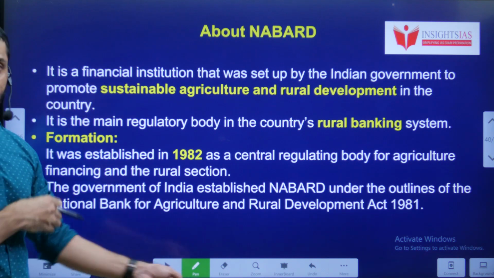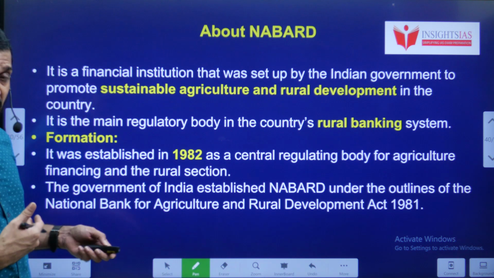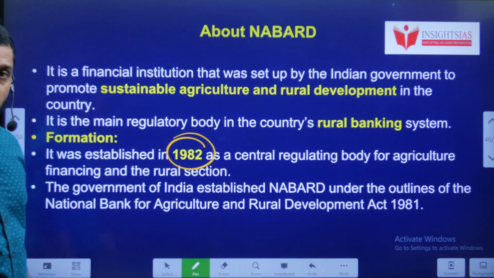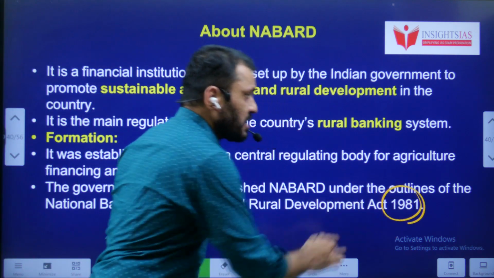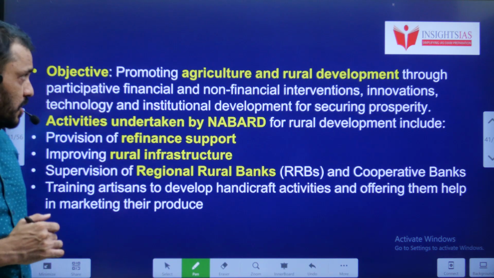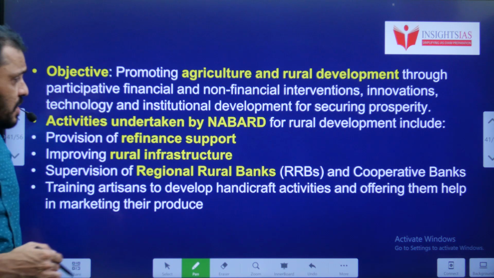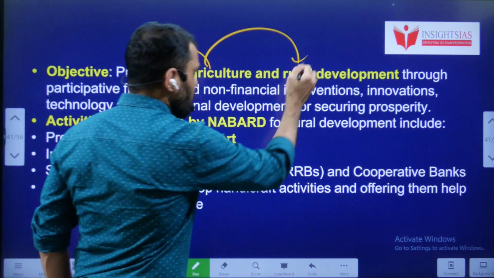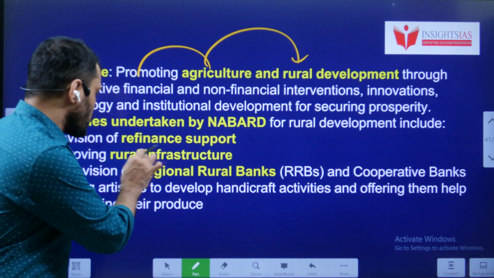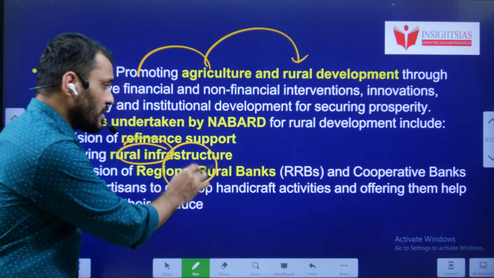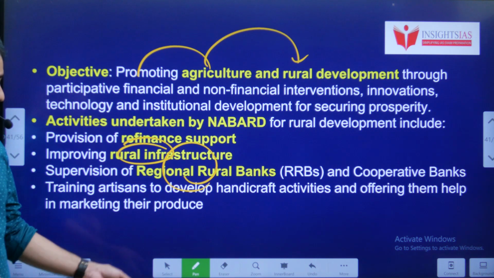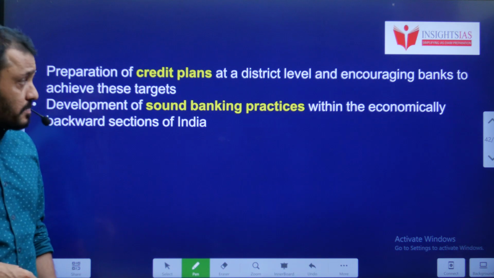Regarding NABARD, NABARD stands for National Bank for Agriculture and Rural Development. It was established in 1982 through the NABARD Act 1981. That means NABARD is what kind of organization? Statutory organization. Its objective mainly focuses on agriculture as well as rural development. It gives support in terms of rural infrastructure and also gives support to the regional rural banks in terms of their supervision, as well as the cooperative banks.